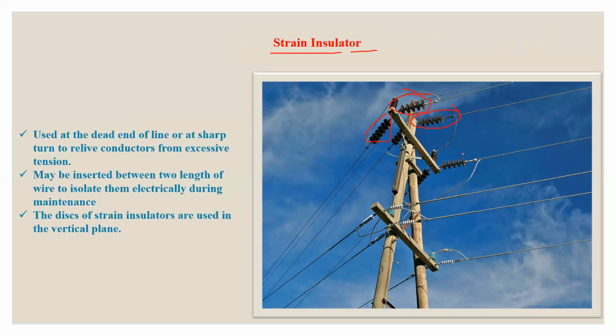This strain type insulator is basically used where there is a sharp turn. You can see here, the transmission line is coming from this direction, and there is a sharp turn. This is the corner where there is a sharp turn.